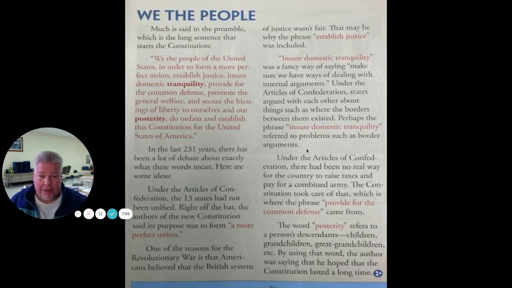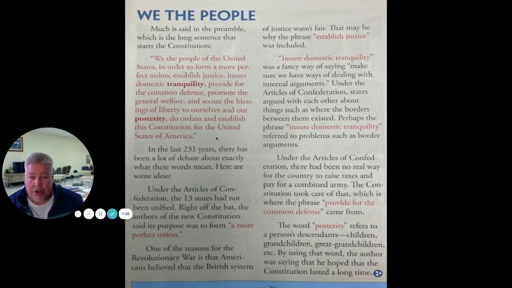All right, we're going to read two quick texts today, and then you'll have some questions to answer about them. And the first one here is called We the People. So let's read this. Much is said in the preamble, which is a long sentence that starts the Constitution. We the people of the United States, in order to form a more perfect union, establish justice, ensure domestic tranquility, provide for the common defense, promote the general welfare, and secure the blessings of liberty to ourselves and our posterity, do ordain and establish this Constitution for the United States of America.